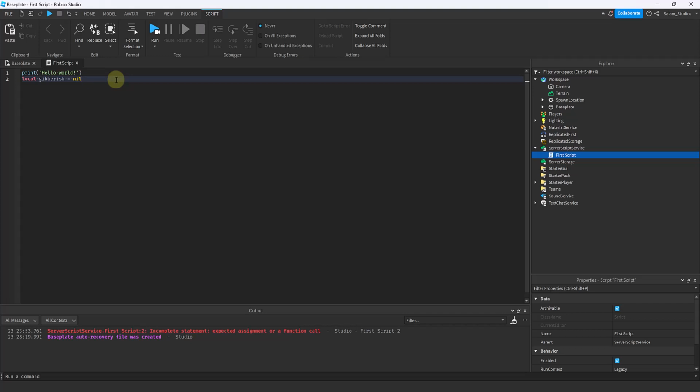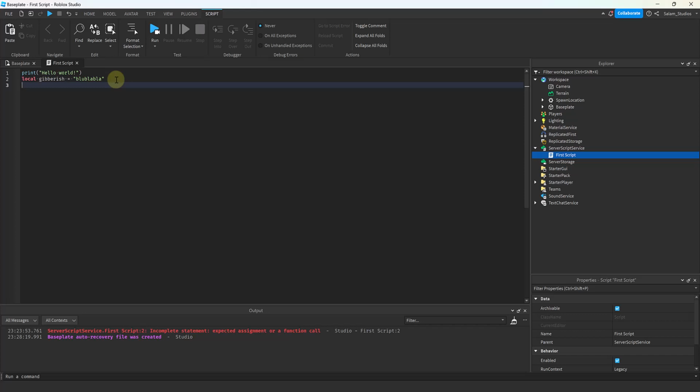Now, let's talk about the variability of variables. The meaning of each variable can change however you want. Let's say you have a baby in your game, all right? You create a variable called gibberish, and you assign the meaning of gibberish to be blue blah blah. However, when the baby is sleeping, you change the meaning of gibberish to be Z, Z, Z, which is the text meaning of basically the sound you make when you're sleeping, right?